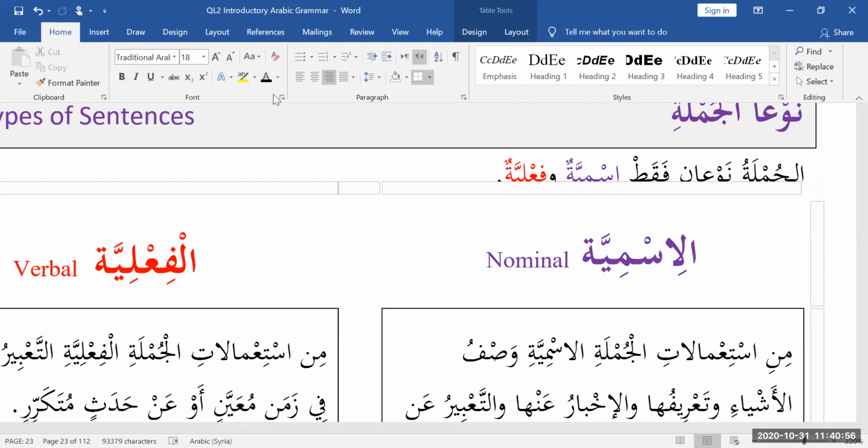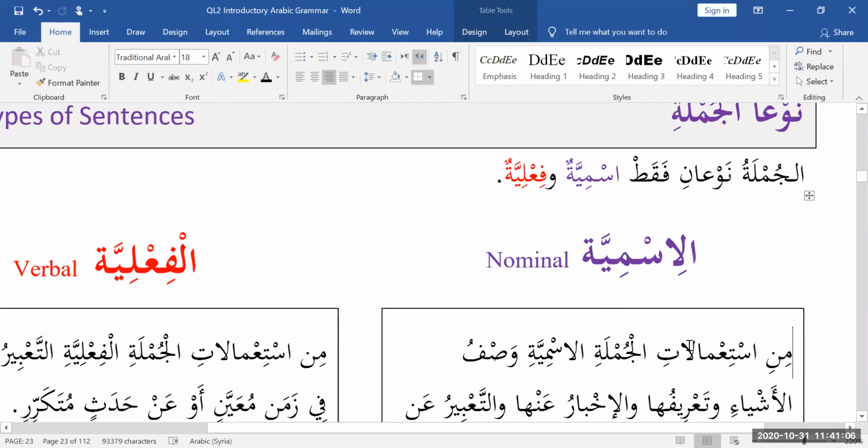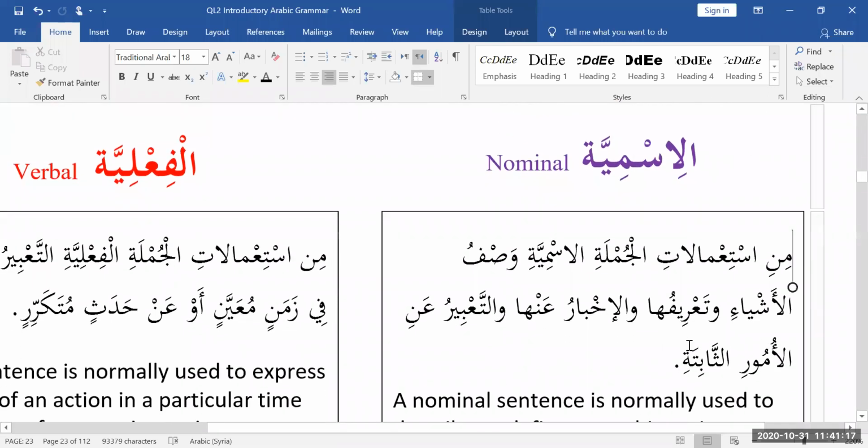Now, I have a question. Sometimes I have a choice, right? Sometimes I can use ismiya, and sometimes I can use fi'liya. For example, I can say yashrabu zaydun, or I can say zaydun yashrabu. Which one should I use? This lesson will help us figure out when to use ismiya and when to use fi'liya.